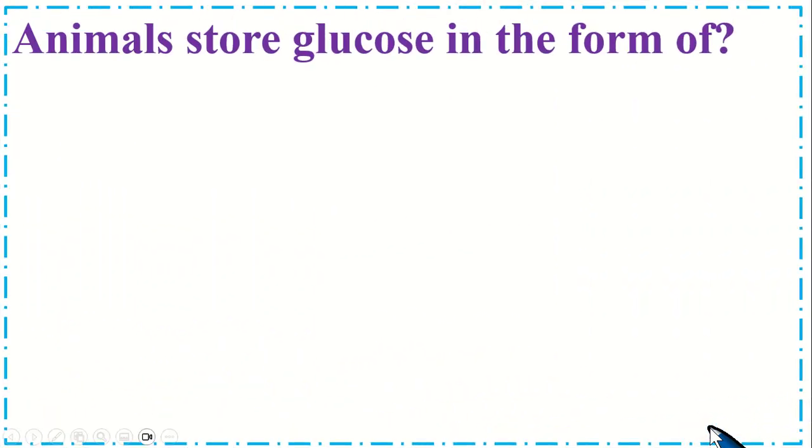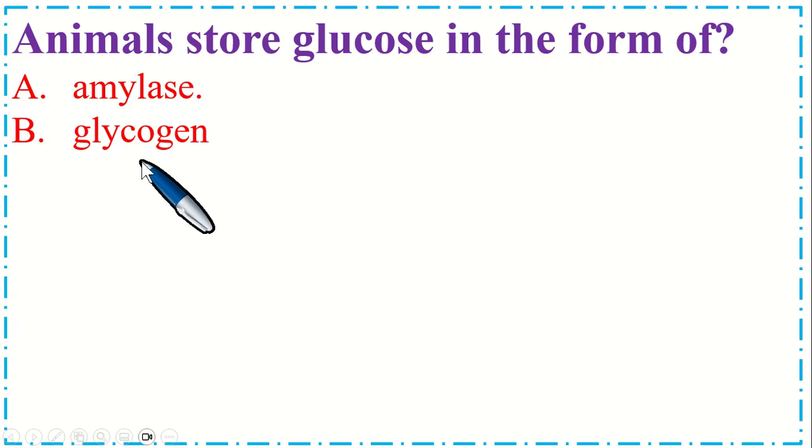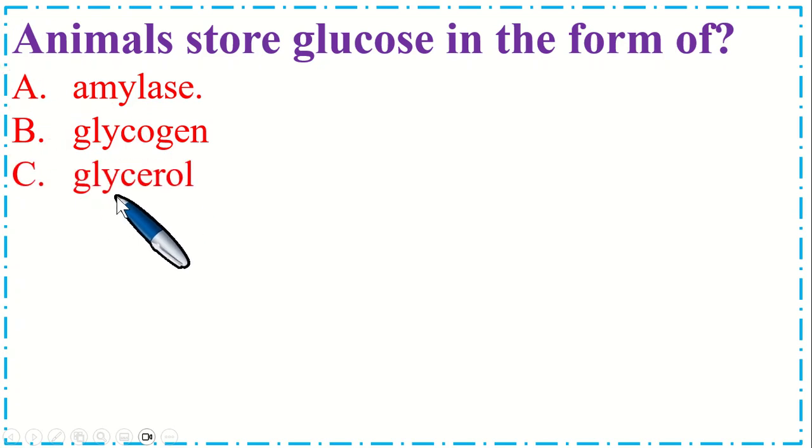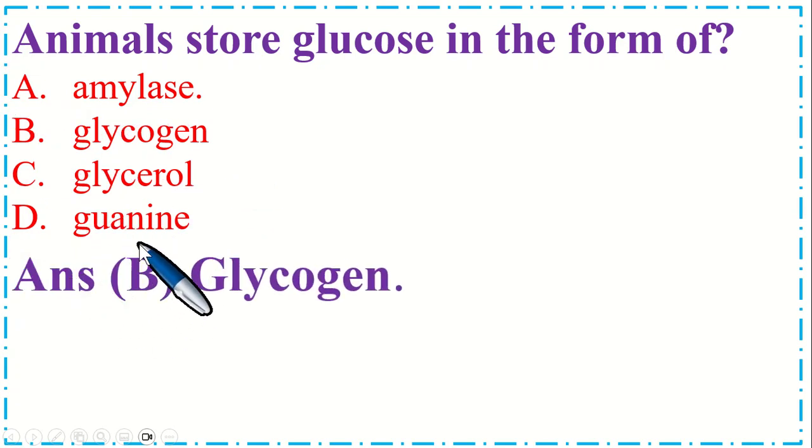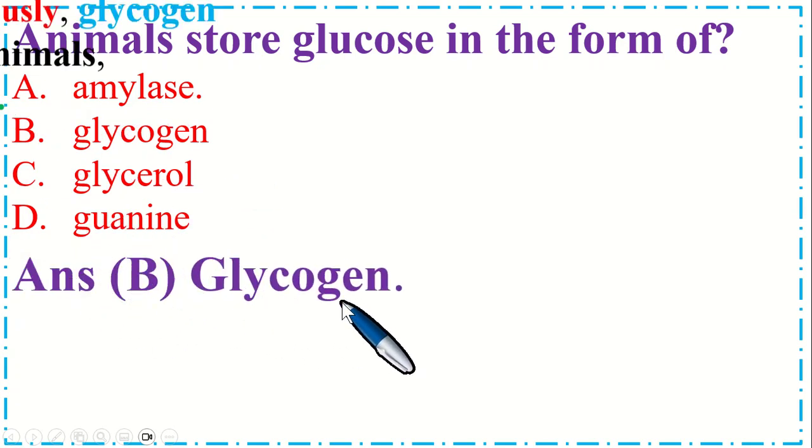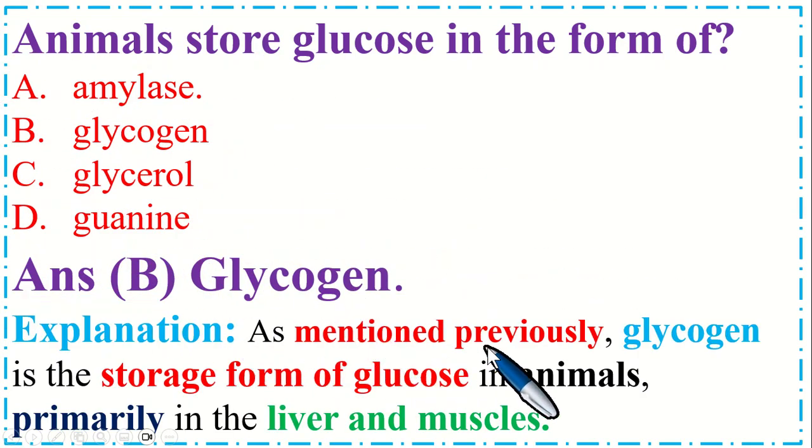Dear students, this is a very important MCQ. Animals store glucose in the form of option A, amylose. B, glycogen. C, glycerol. And option D, guanine. So the correct option is B, glycogen. As mentioned previously, glycogen is the storage form of glucose in animals, primarily in the liver and muscles.